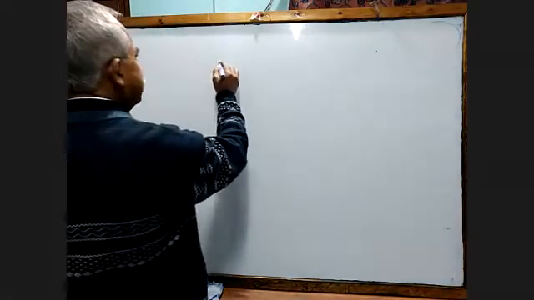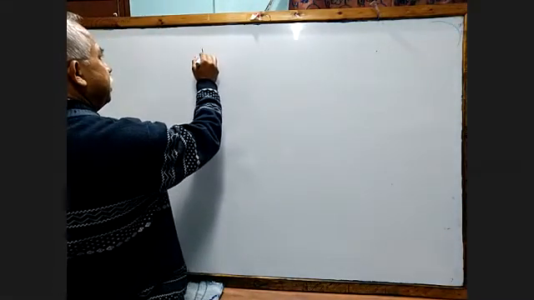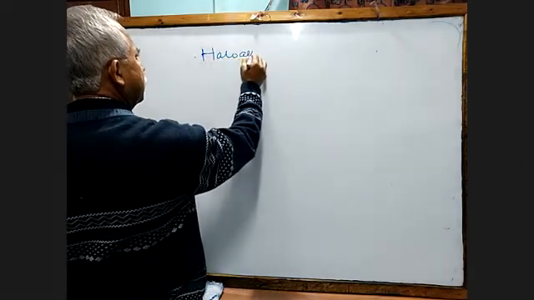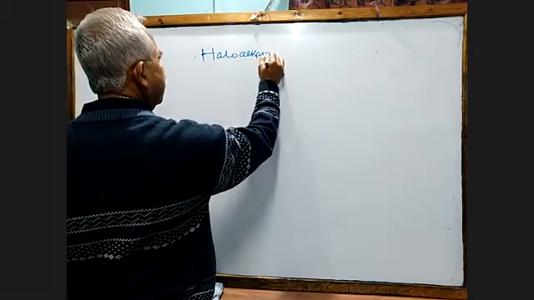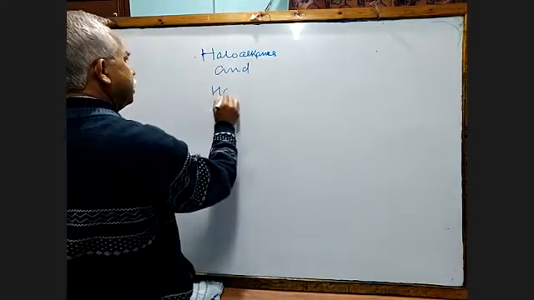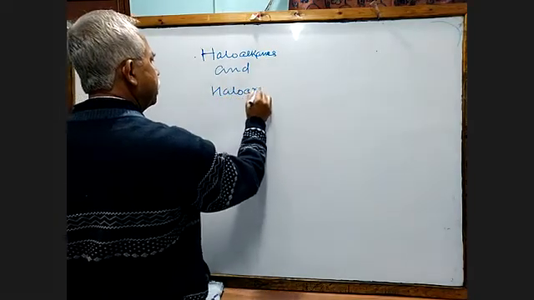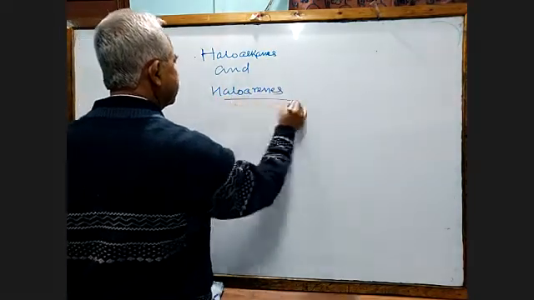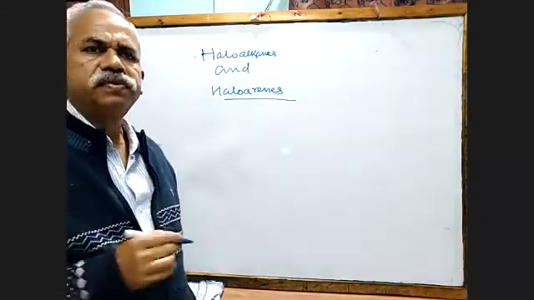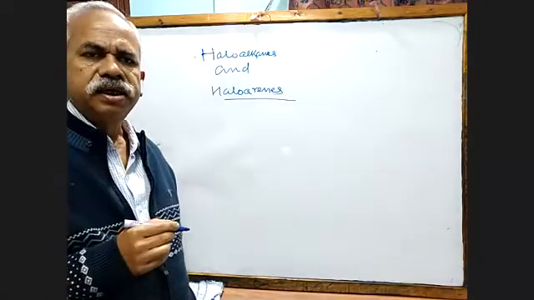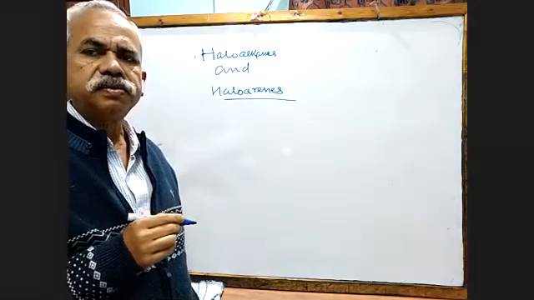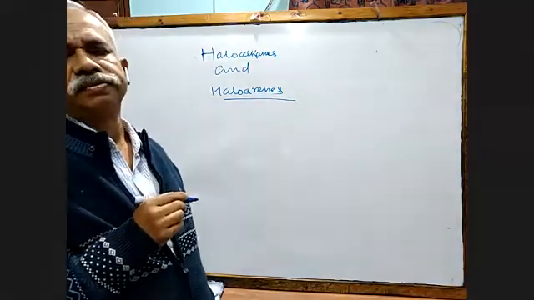So we are going for haloalkane and haloarene. Now haloalkanes, the definition you know very well. If the halogen atoms are bonded to alkanes, we call them haloalkanes.